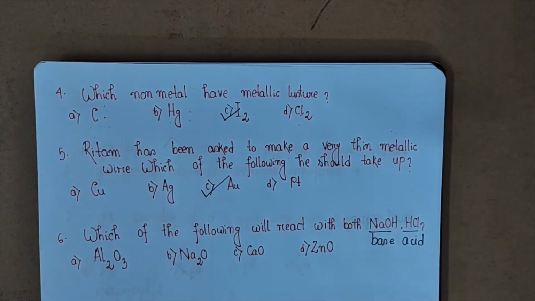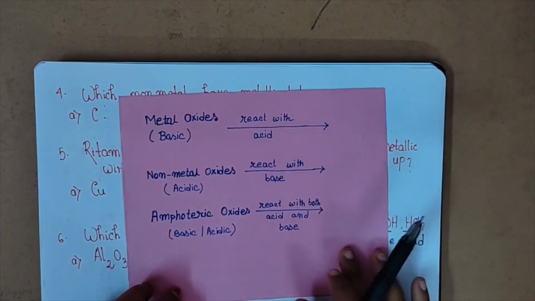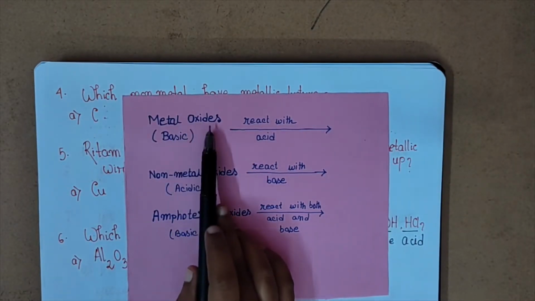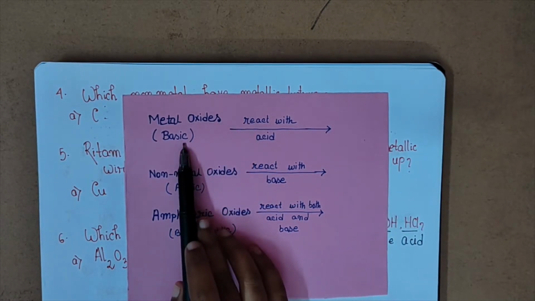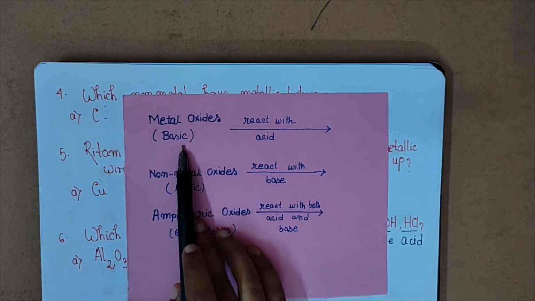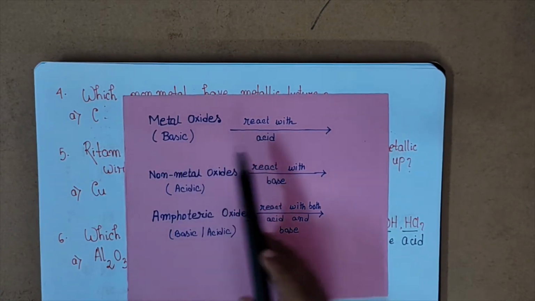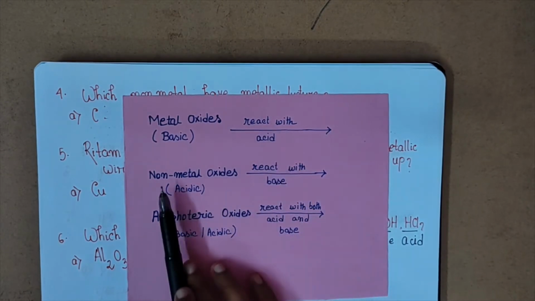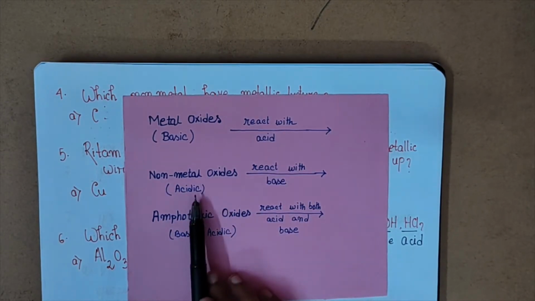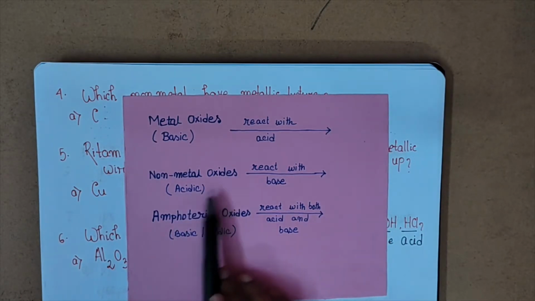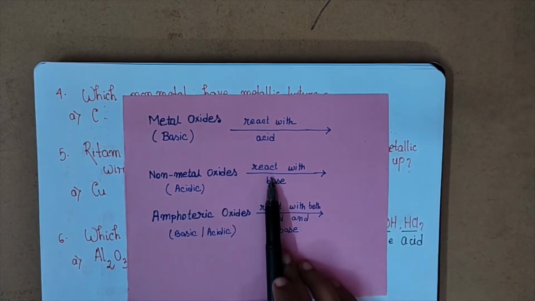So here there is another small table for your better understanding. As you can see here, metal oxides are basic in nature, like sodium oxide and potassium oxide. These are metal oxides and they are basic in nature, so they will react with acid. Now non-metallic oxides are acidic in nature, like phosphorus pentoxide. This is a non-metallic oxide, acidic in nature, which will react with base.